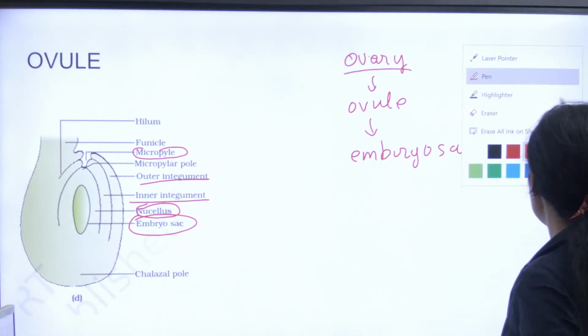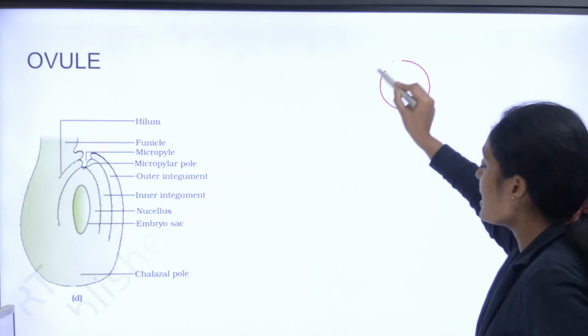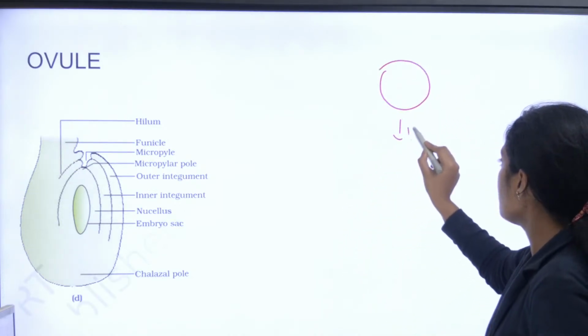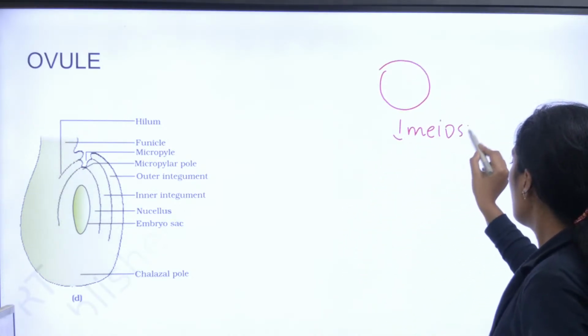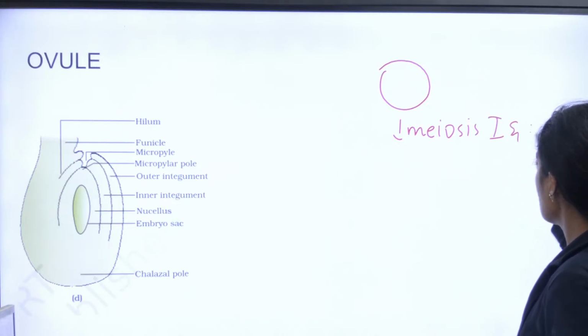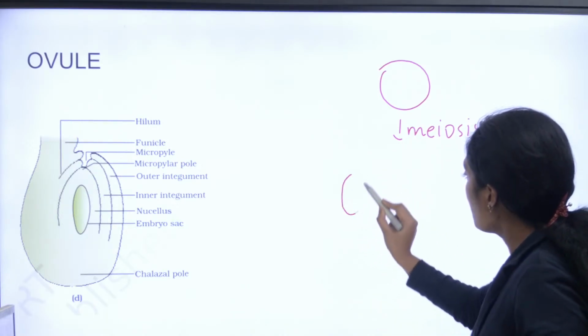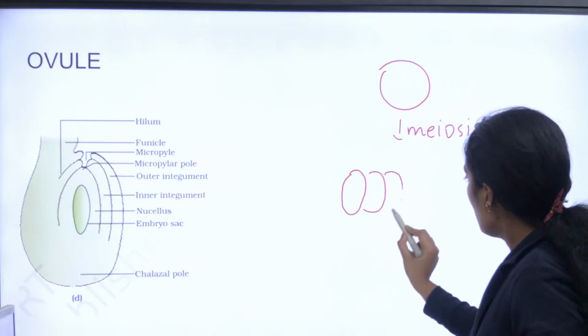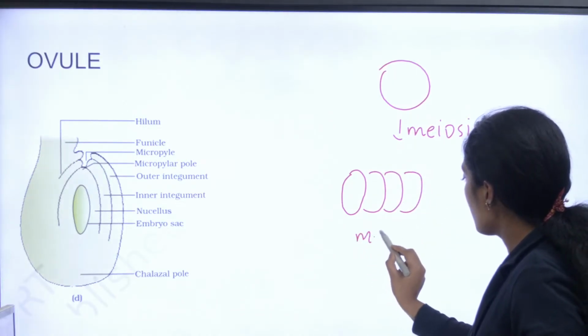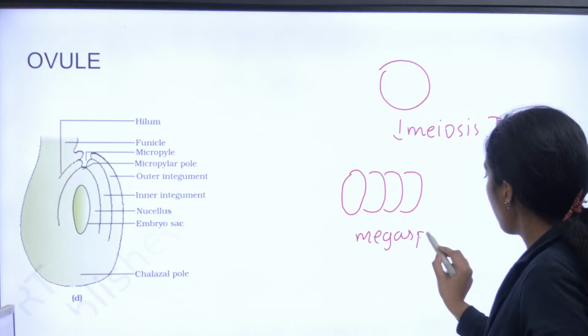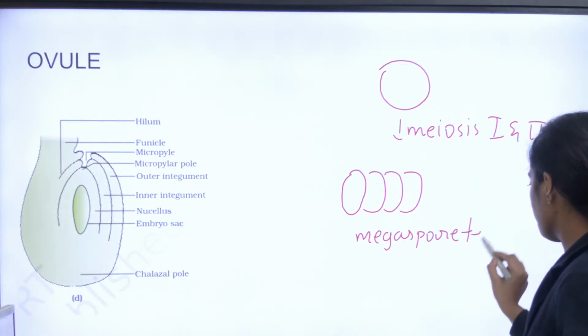Okay, so I will just write and show you that this one megaspore mother cell undergoes meiosis. Okay, both meiosis 1 and meiosis 2 அது undergo பண்ணும். Okay, அது undergo பண்ணோடனே it is going to produce 4 cells. Okay, இந்த 4 cells நம்ம megaspore tetrad ன்னு சொல்றோம்.